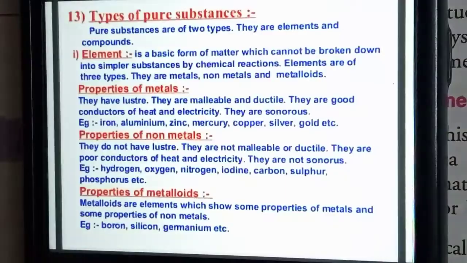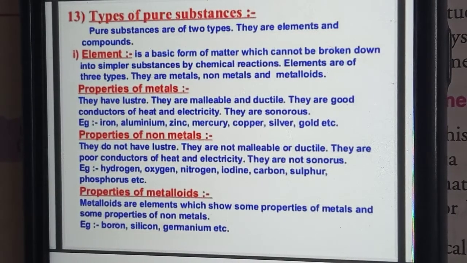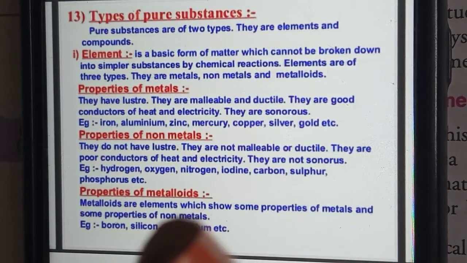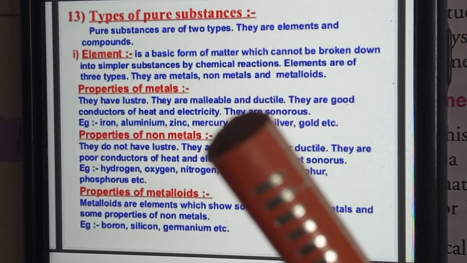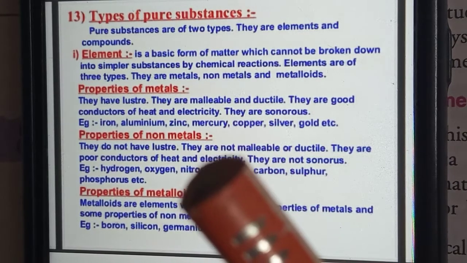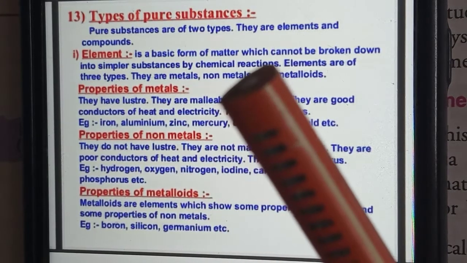Hydrogen, oxygen, iodine, carbon, sulfur, phosphorus, everything will come under the non-metals. Graphite also comes under the non-metals, but it is a good conductor. Except graphite, the others are not good conductors of electricity.